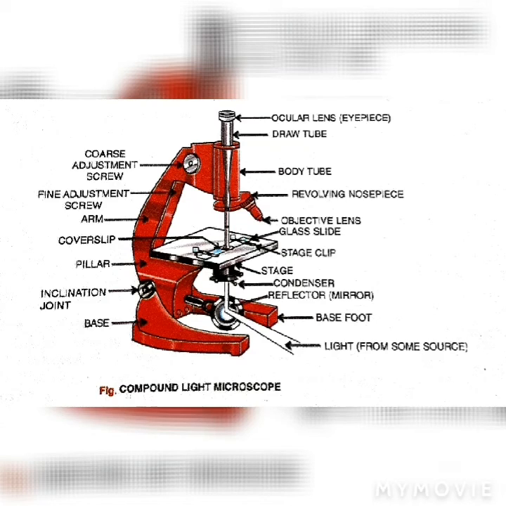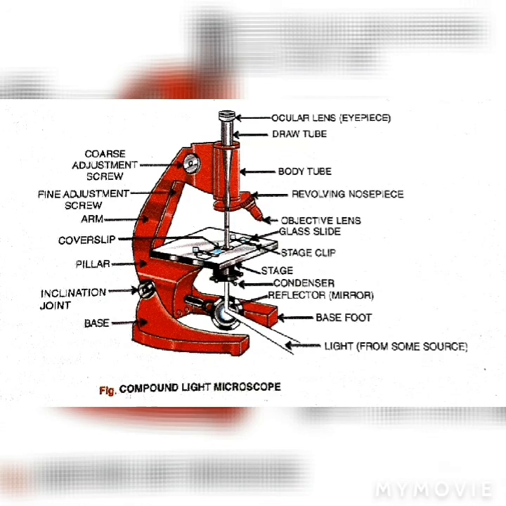Biconvex means it is convex on both sides. Like I have told you, convex means the part which is bulged outwards, like a ball. The bulged part on the outside is called the convex part. It has a four-sided adjustment screw through which you can adjust.